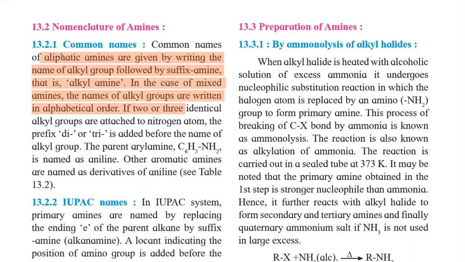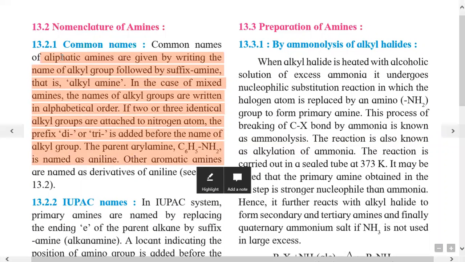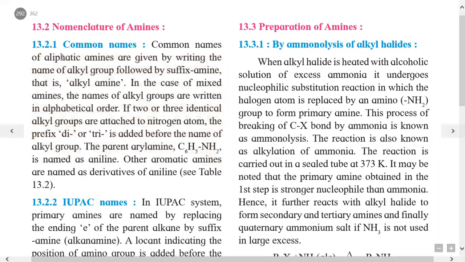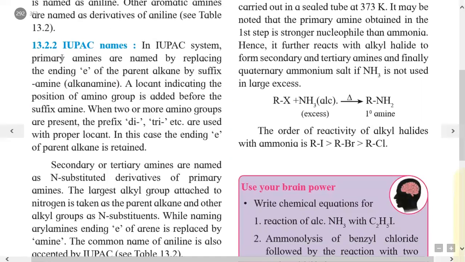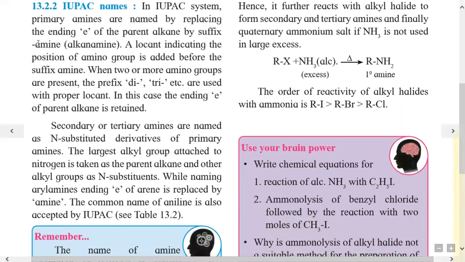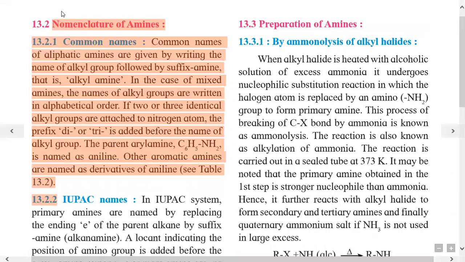If two or three identical alkyl groups are present, then the prefix di or tri is added before the name of the alkyl group. In aryl amine, the commonly used C6H5NH2 is named aniline, and other aromatic amines are derivatives of aniline. We will study all these examples with their common names. Before that, we will study how IUPAC names for amines are given.